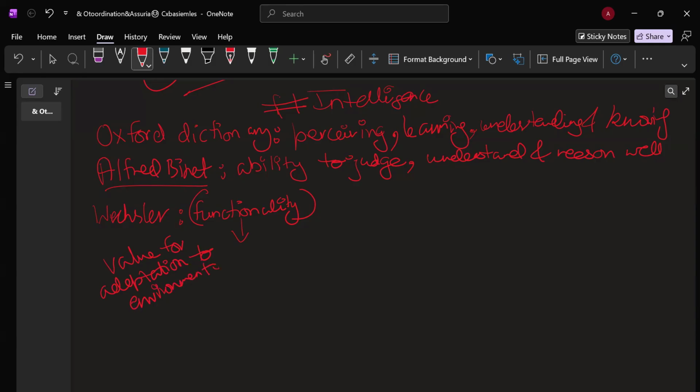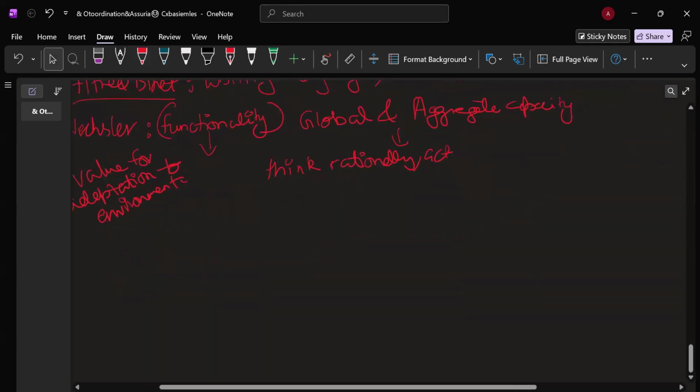Okay. Now, in terms of functionality, he has defined intelligence as the global and aggregate capacity of an individual to think rationally, act purposefully, and deal effectively with his or her environment. Fine. So this was the definition of intelligence by Wechsler.